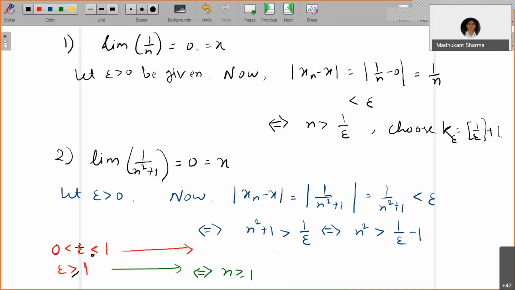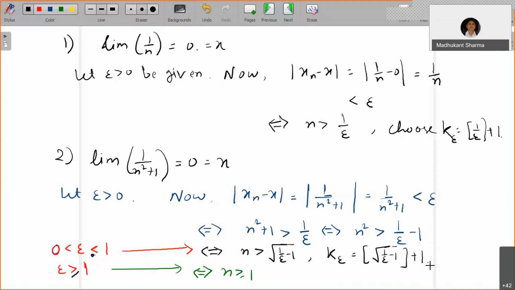Now for the case 0 less than epsilon less than 1, 1 by epsilon is greater than 1, so 1 by epsilon minus 1 is greater than 0. So then you choose, if and only if n is greater than the square root of 1 by epsilon minus 1, and then you take k epsilon as the nearest integer to the square root of 1 by epsilon minus 1, plus 1.